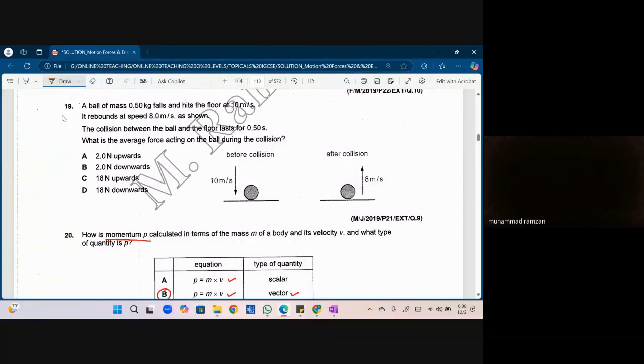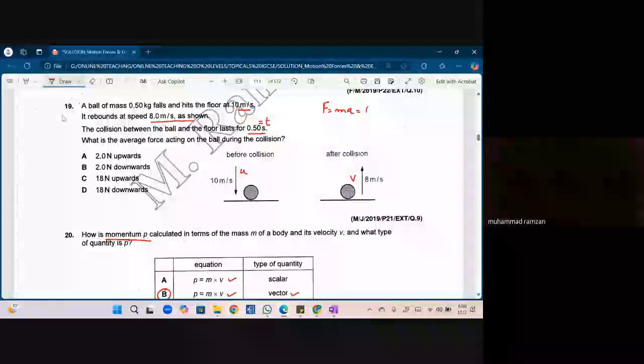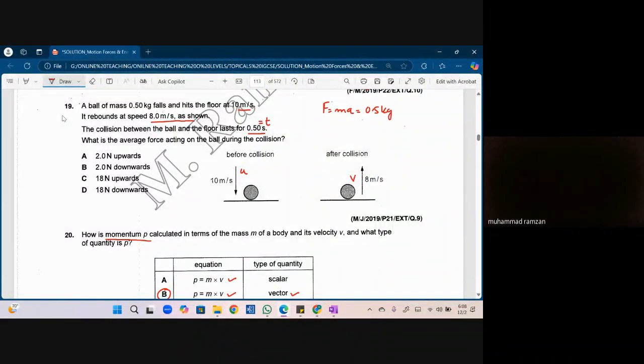A ball of mass 0.5 kg falls and hits the floor at 10 meters per second. It rebounds with speed 8 as shown. The collision between the ball and the floor lasts for 0.5 seconds. This means this is the time. Average force calculate करनी है आपको. MA. Can I take it like U and this as V? So what is mass? 0.5 kg.